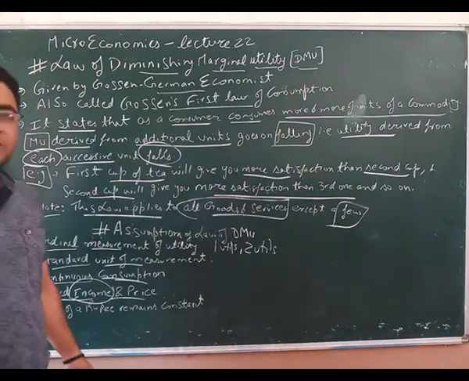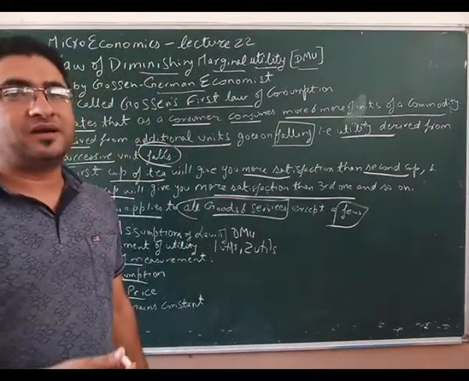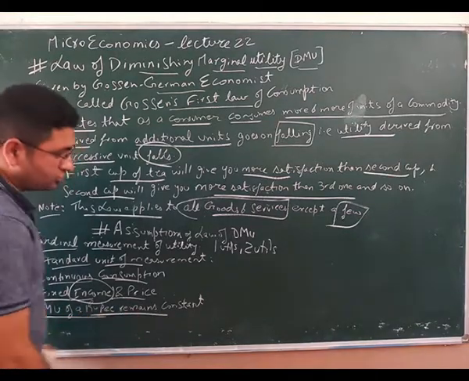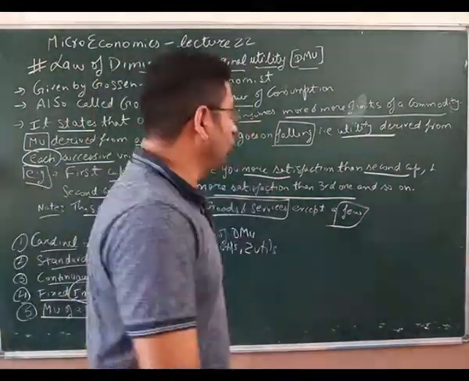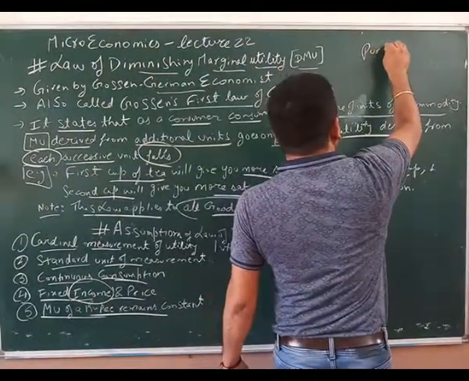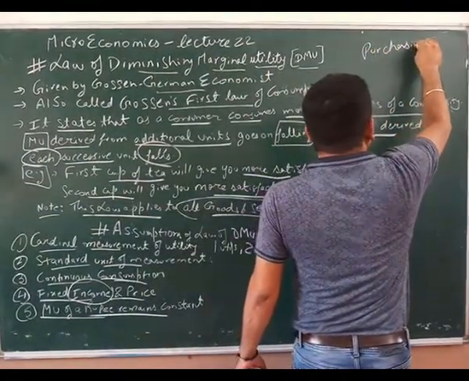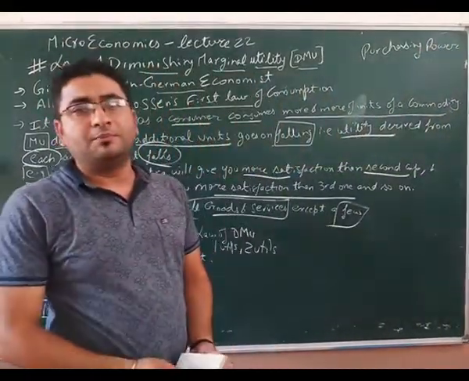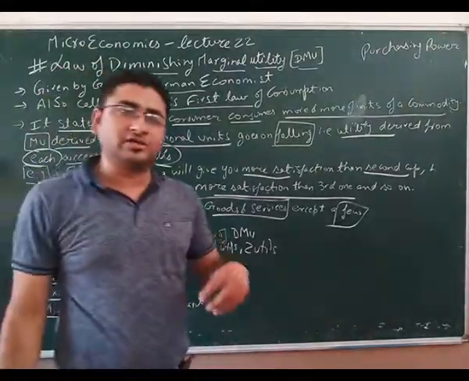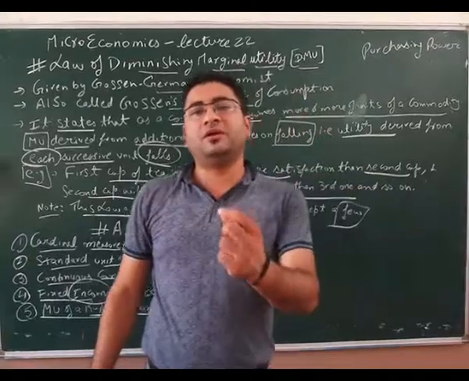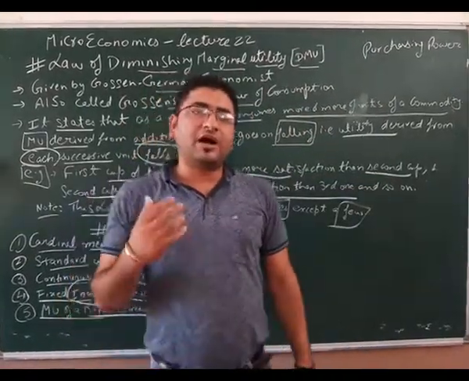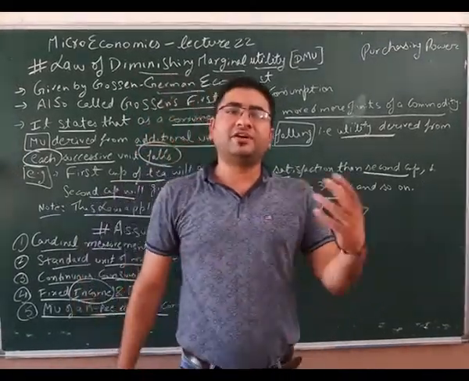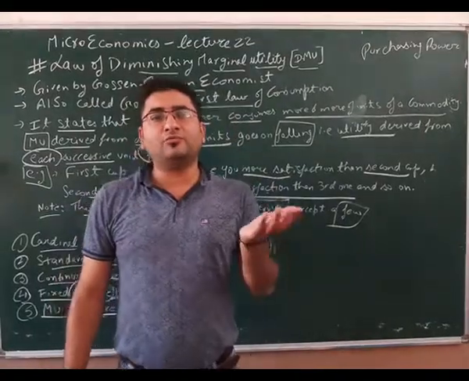It means if you have 200 rupees and for 100 rupees per glass you will be able to consume only 2 glasses of juice. Last comes MU of a rupee remains constant. Now what is MU of a rupee? MU of a rupee relates to the purchasing power of rupee. Now this is a new concept to you all. We would say, what is the purchasing power of rupee? Purchasing power means that how many utils or what amount of satisfaction a single rupee will fetch you. For example, if I buy a samosa for rupees 5, and if it gives me 5 utils, so I will say that MU of rupee is this.